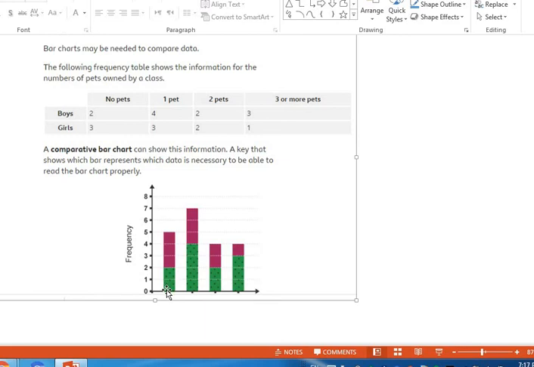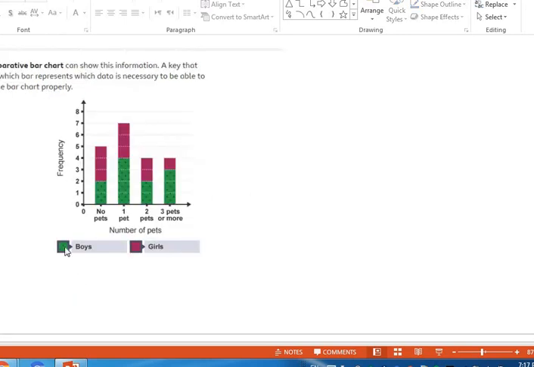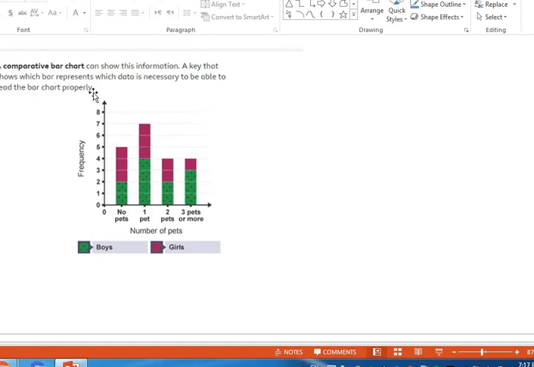So I have here 2 for the boys and 3 for girls. I have here 4 green for boys, and 3 purple for girls, and so on. This is so amazing, to draw charts to represent the data. The green for boys and the pink or purple for girls must be written here as a key. Okay, do you remember the key?